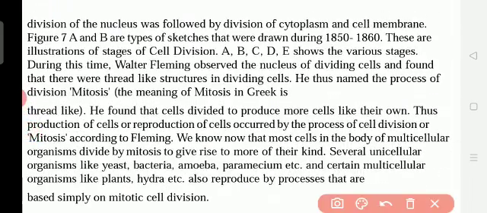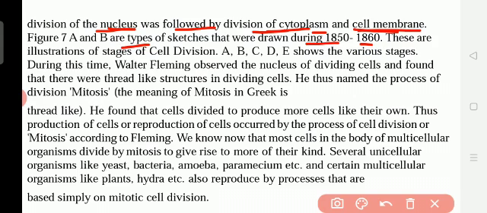Then next, division of the nucleus was followed by a division of the cytoplasm and cell membrane. In the cell we have so many parts, like mitochondria, endoplasmic reticulum, cytoplasm, ribosome. But for cell division, the parts that help are the nucleus, cytoplasm and cell membrane. Figures A and B are types of cells that were drawn during 1850 and 1860.